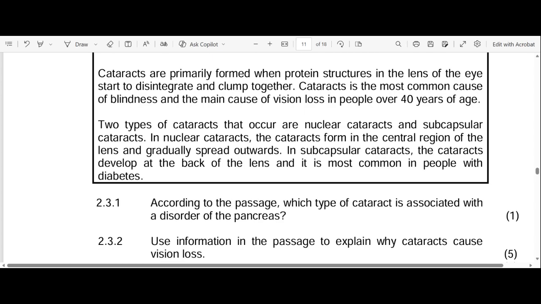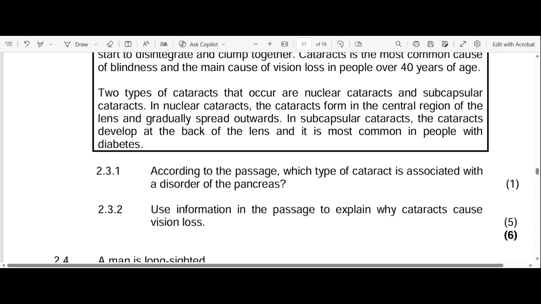And that disintegration and clumping together causes a cloud in the lens. It prevents the lens from being transparent, right? And when it prevents the lens from being transparent, it means that the lens can no longer allow light to pass through because now it's clouded by this clump.